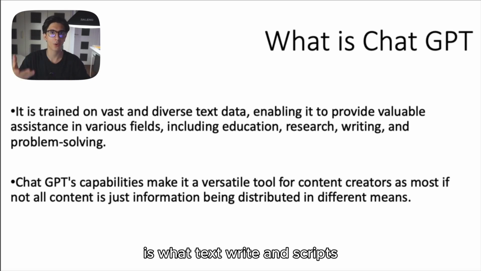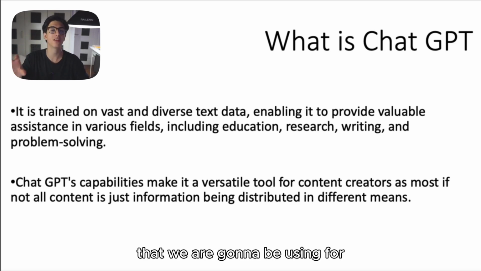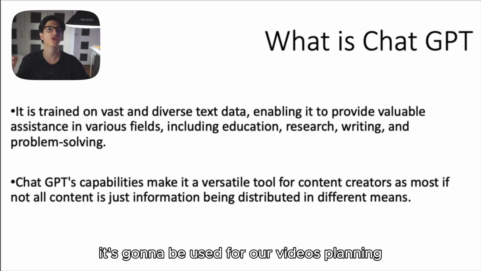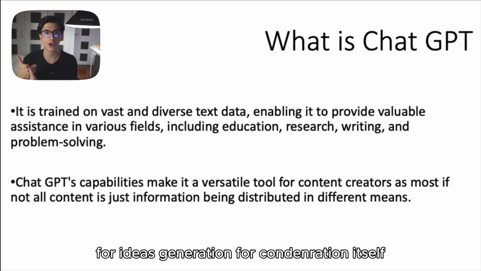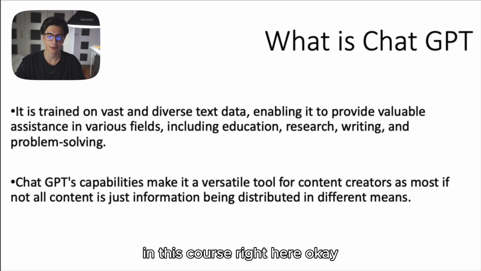Text, right? And scripts. And this is exactly the main feature of ChatGPT that we are going to be using for our content creation. Scripts, information, and copy isn't just going to be used for our videos. It's going to be used for our video planning, for idea generation, for content creation itself, and many other factors that we're going to be analyzing in this course right here.